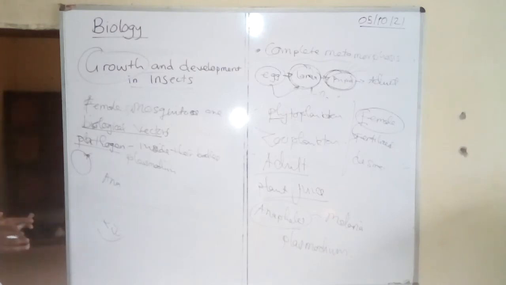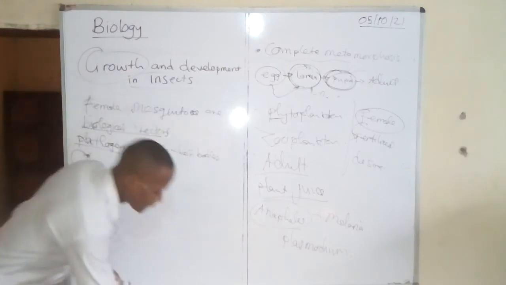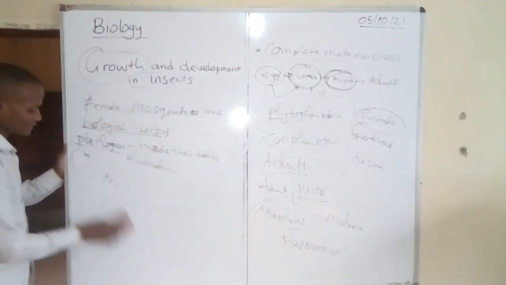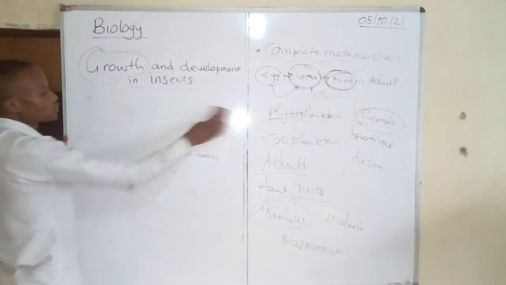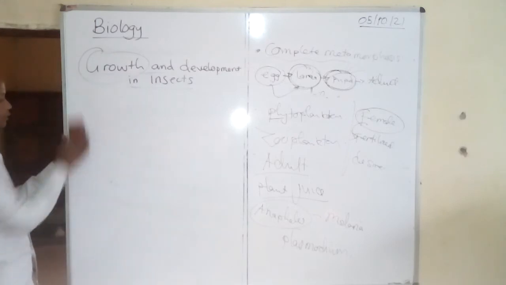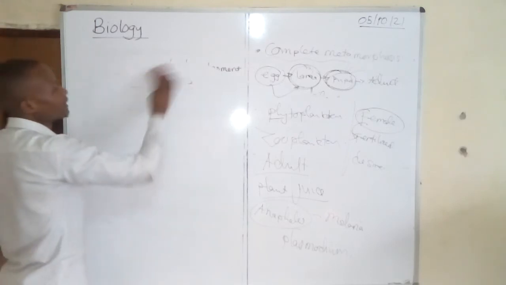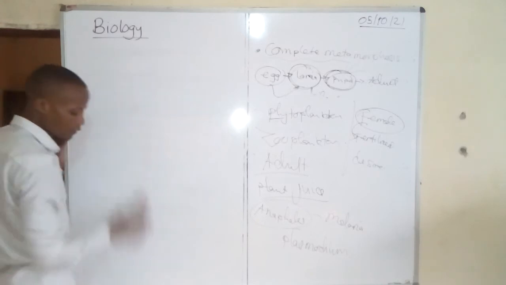How can we control the spread of malaria? In other words, controlling the mosquito. It's very important because malaria is one of the most killer diseases everywhere in the world. We know that malaria is spread by this organism called the mosquito. So how can we control the spread of malaria?